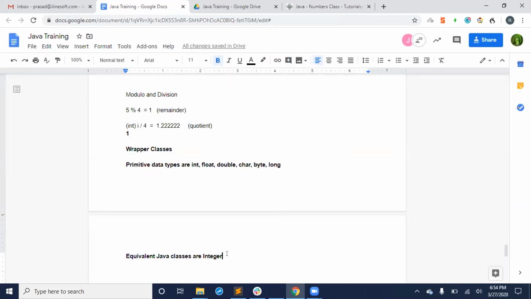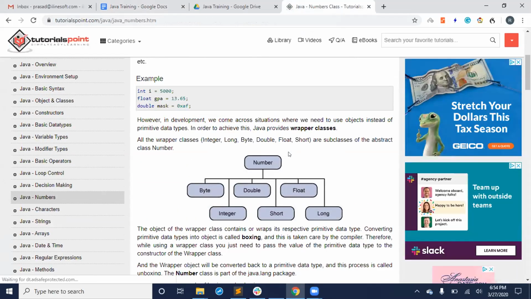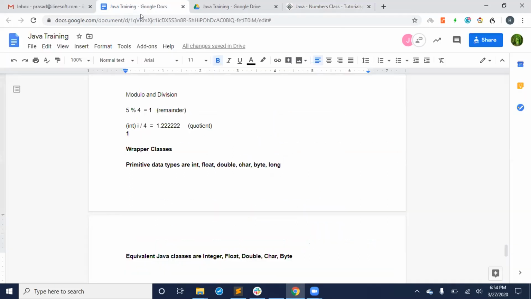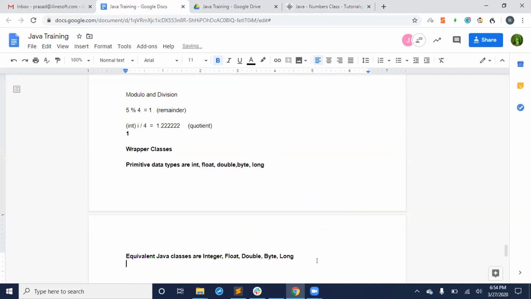Yeah, this looks easy, but it's quite confusing. Float, double, char, byte. Char, I think, is not a class. Yeah, char is not a class. Sorry. Char is not the one, because char is different. Character. You have string, that is different. Then we have long. There is something called big decimal, big integer, all those things.